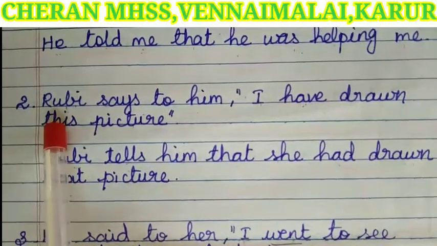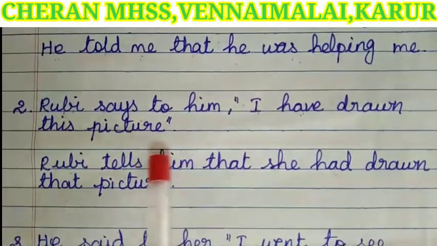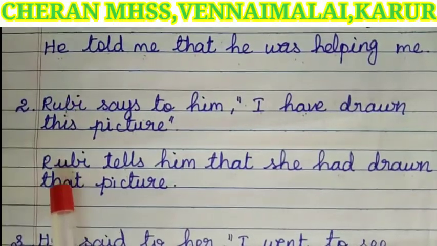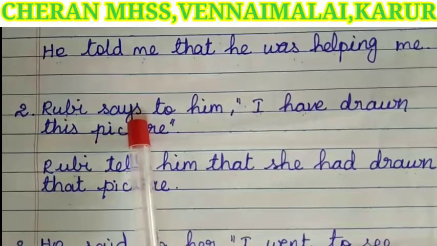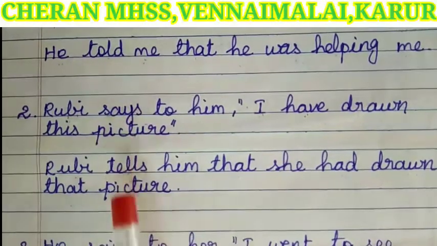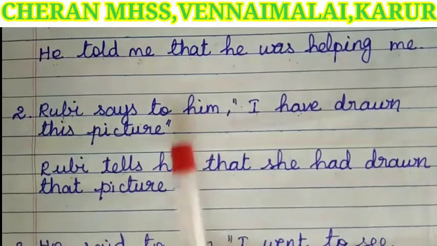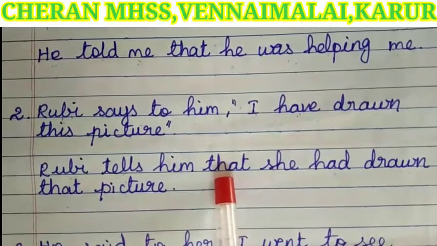Next example: Ruby says to him, "I have drawn this picture." The speaker Ruby, the same Ruby. Says to, the reporting verb, changes as tells. Next, the listener, the same. Instead of the comma and quotation, we have added the conjunction that.